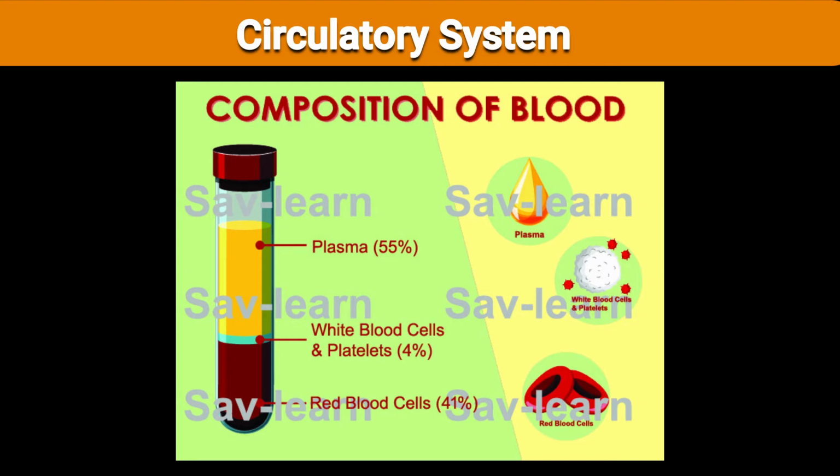Blood contains red blood cells, RBC, white blood cells, we usually call WBC, and the platelets and also the plasma. These are the composition of the blood.